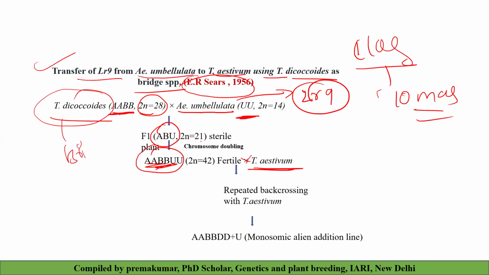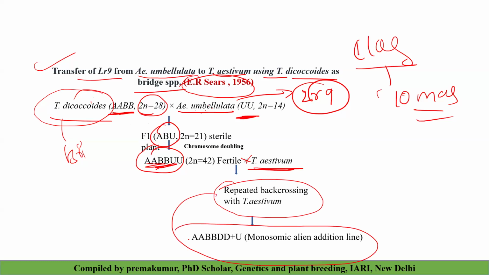Because if you want to cross Aegilops umbellulata with Triticum aestivum, it will be completely sterile. You can't make anything. That's why you use the bridge species. First, you cross Aegilops umbellulata as a donor species to Triticum dicoccoides. You create an intermediate line. Then you cross with Triticum aestivum, then reiterated backcross with Triticum aestivum. It creates the monosomic alien addition lines AABBDDU. Then this can be used for further resistance breeding.